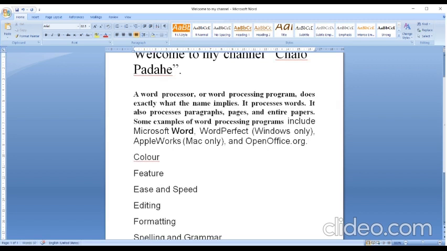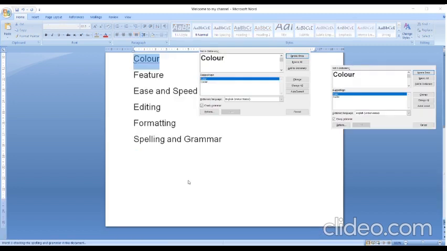It is showing an error in my spelling because the computer is not taking it. So if you want to check the spelling, you can check it through spelling and grammar. By pressing F7, the dialog box will appear.